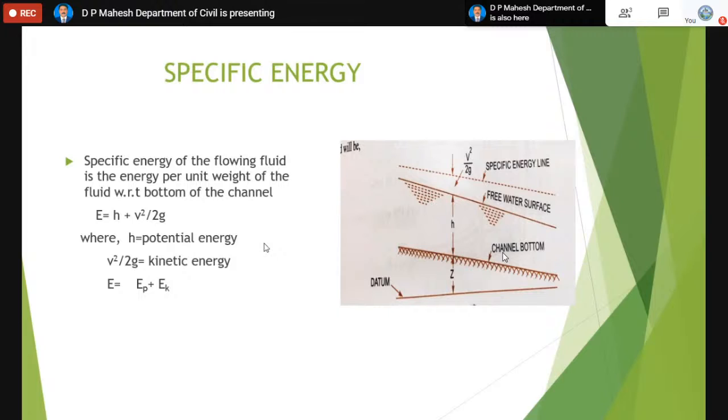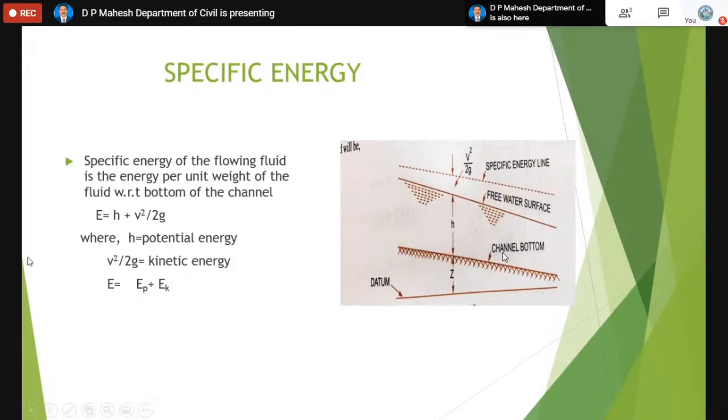So now what is specific energy? Whenever the energy of the flowing liquid is measured keeping the channel bottom as a reference, that energy is called specific energy. Specific energy is the most important energy in the case of channel flow, and it is always measured keeping the channel bottom as a datum or a reference.